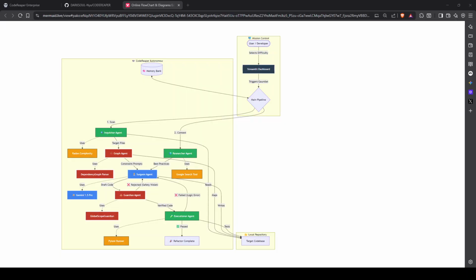CodeReaper uses a 5-agent pipeline powered by Google Gemini 1.5 Pro. It combines generative AI with deterministic compiler theory (ASTs) and dependency graphs to solve graph blindness. This isn't just code generation; it's code architecture.